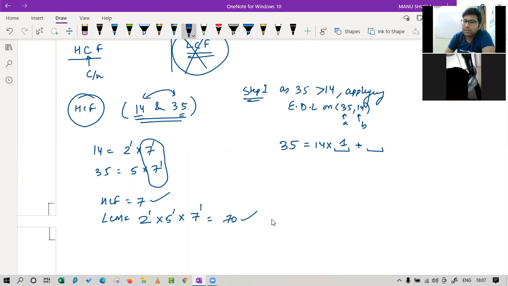Okay. Are you sure for that? Let's check. 14 ones are 14, but the remainder you are saying is 21. We have studied that the remainder cannot be more than the divisor.